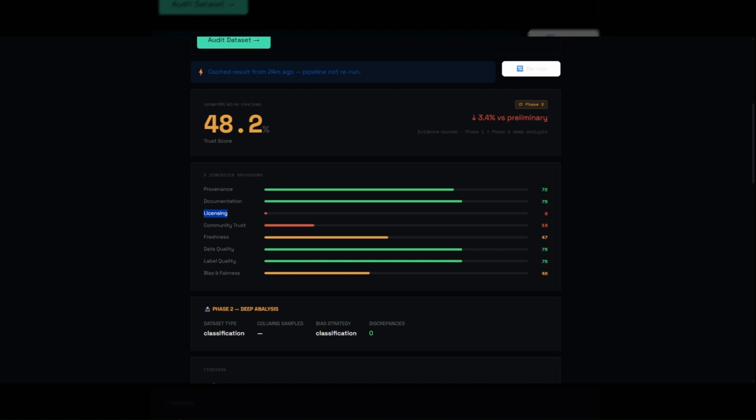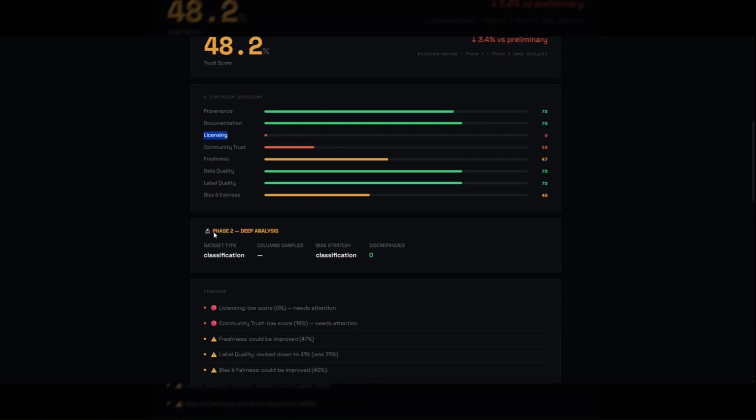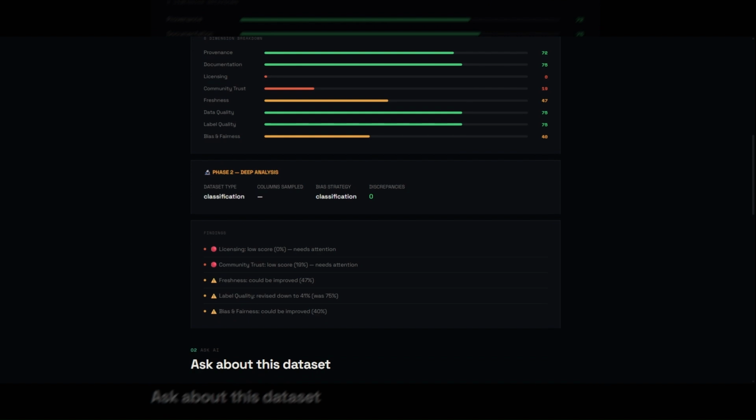Because the score is below 70%, phase 2 has been triggered, where the agent sampled actual rows from the dataset. If we look at the report below here, we can see that label quality was revised down from 75% to 41%. The preliminary assessment was too generous, and basically that's phase 2 doing its job.